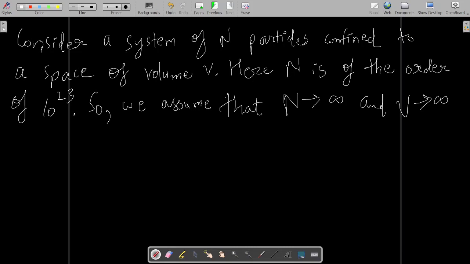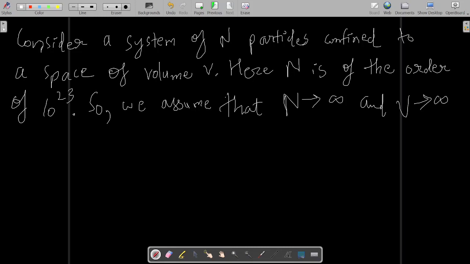See, statistical physics is studied under two eras. One is the quantum era and the other is the classical era. The classical statistical physics means your Maxwell Boltzmann. Maxwell Boltzmann is your classical statistical physics. So in this classical statistical physics, the number of particles is of the order of 10 to the power 23. So we simply assume that N tends to infinity and V also tends to infinity. Volume also tends to infinity and N also tends to infinity.